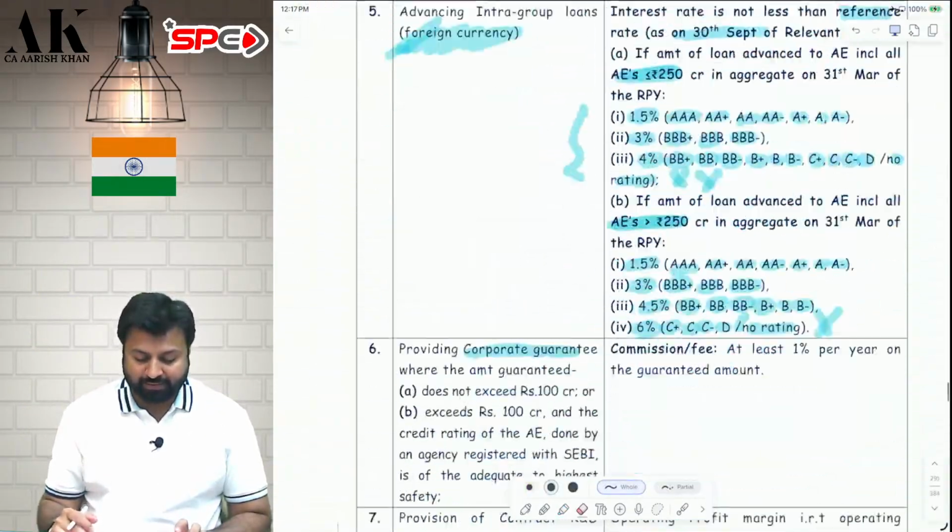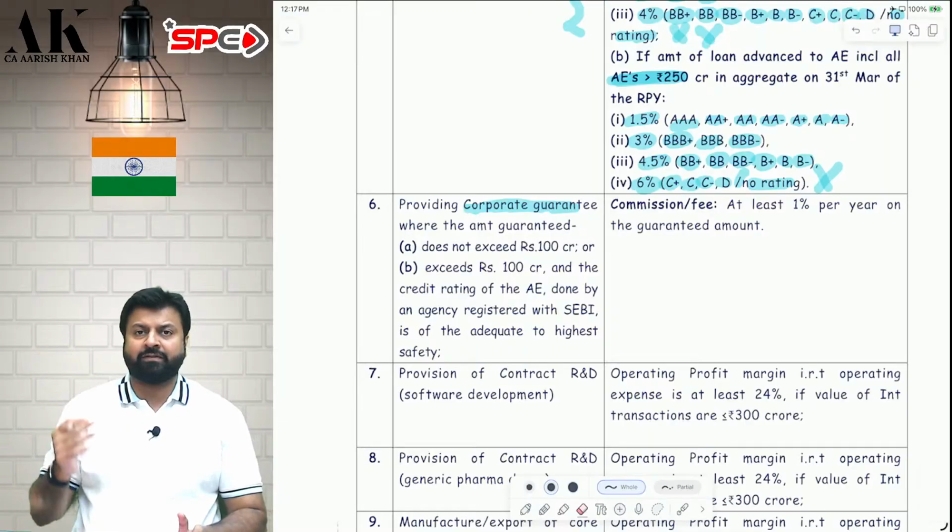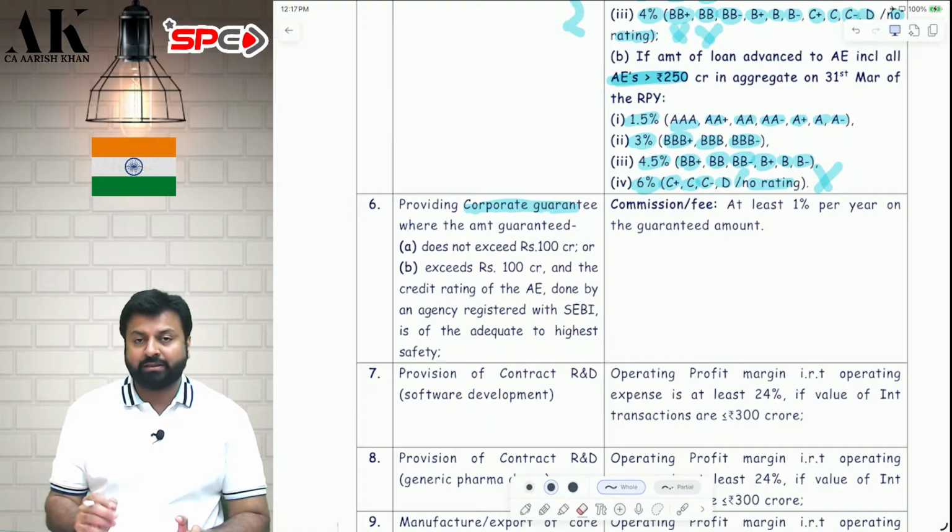They might play with these words. They played with these words around 8 years back when the safe harbor rule was applicable. I used to teach that. I know what kind of questions they used to ask. Only at those places I am putting emphasis.